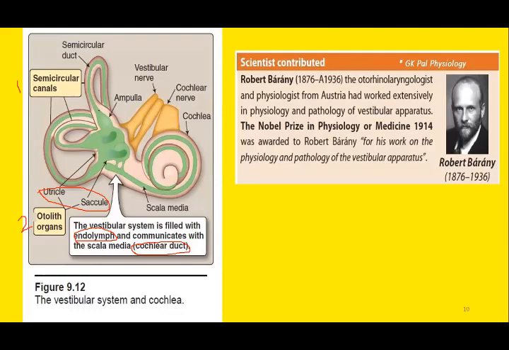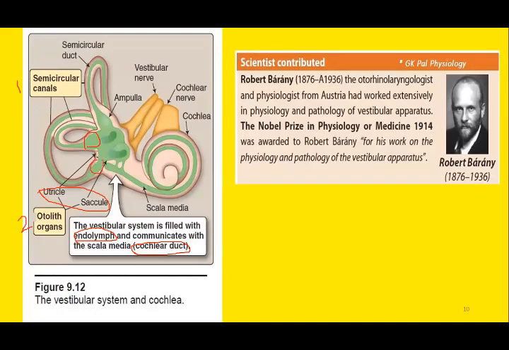Here you can see this is the vestibular portion of the vestibular apparatus. Sometimes this is known as the vestibule, utricle, and saccule. At the junction of the vestibular part and the semicircular canal, there's a small dilatation or swelling for each semicircular canal.